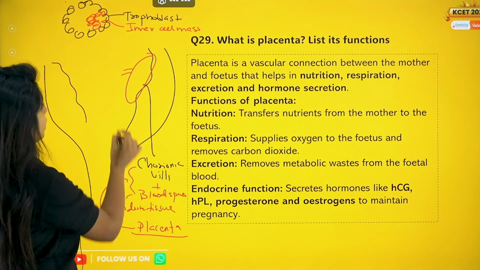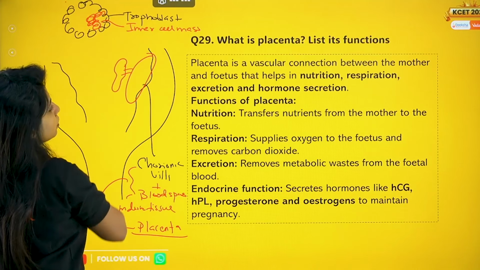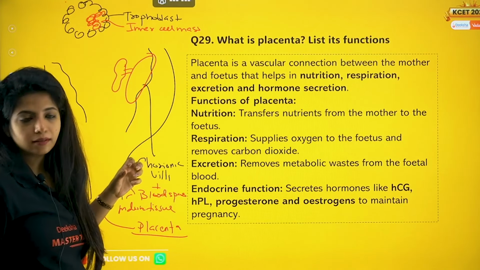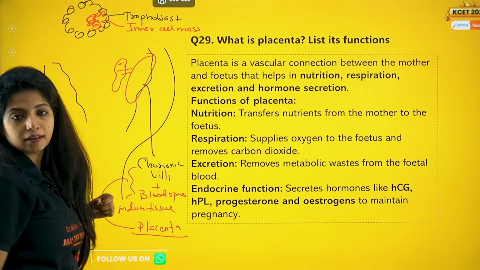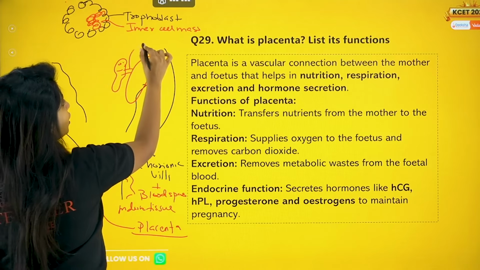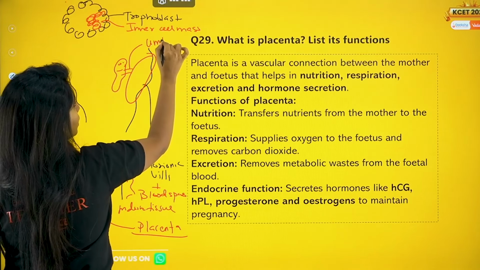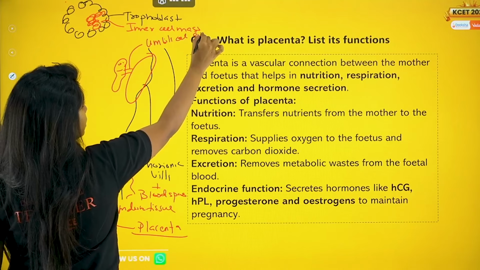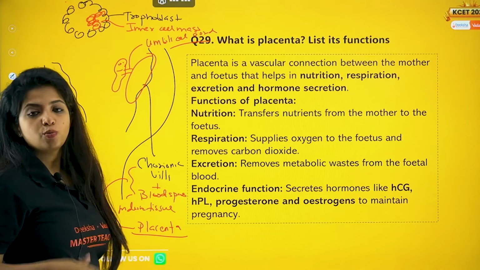The inner cell mass is still left. The inner cell mass is now going to give rise to what? The whole embryo out there. And both of them are attached to a cord which is known as umbilical cord. Umbilical cord.